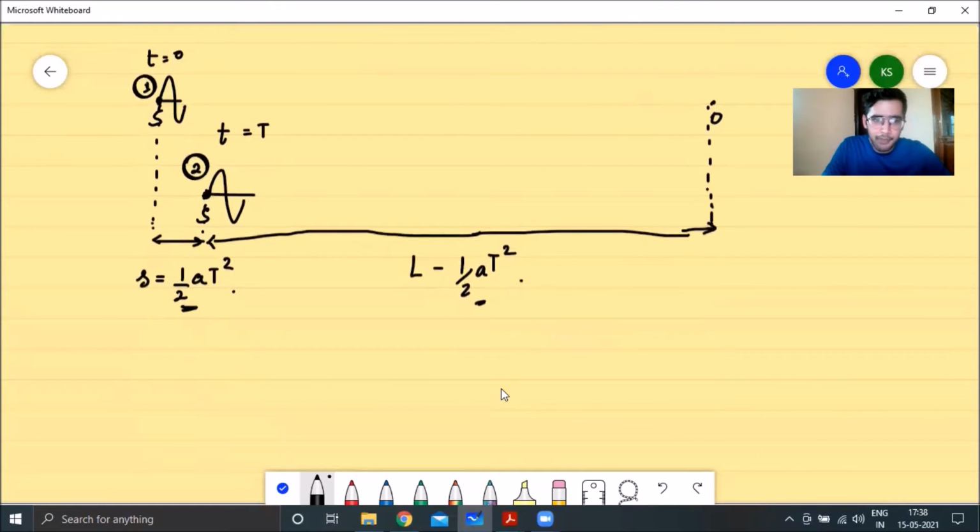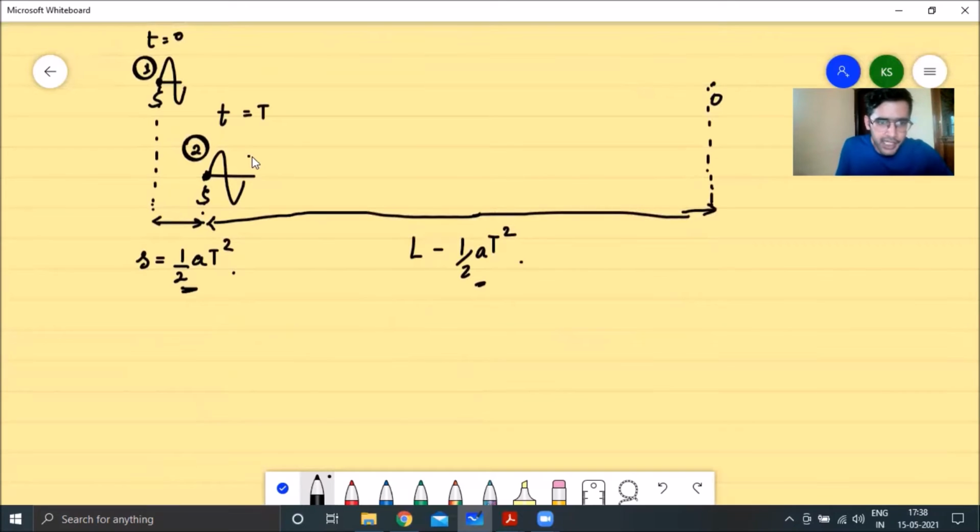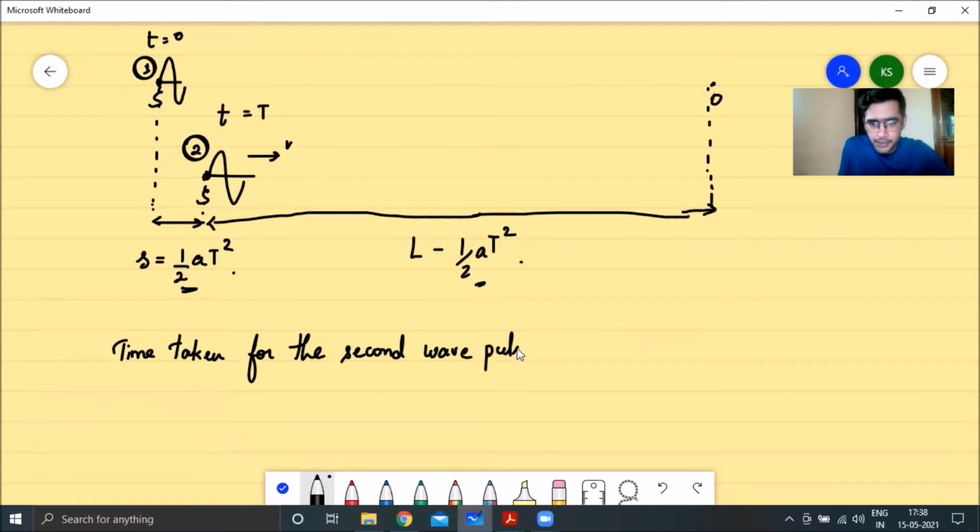And now once the second wave pulse is being emitted, it will travel with the velocity v. So what will be the time taken for the second wave pulse to reach the observer?